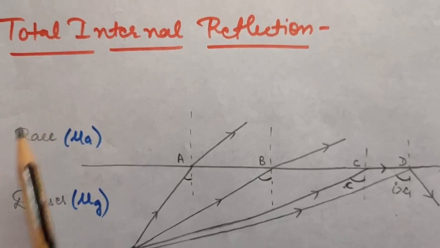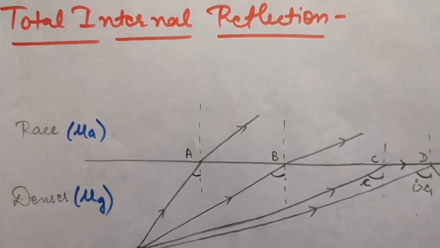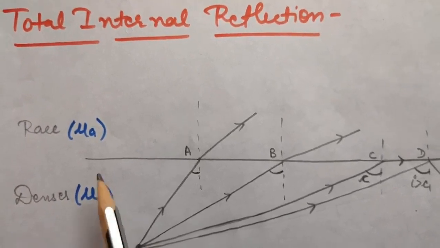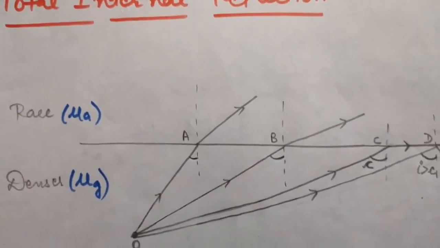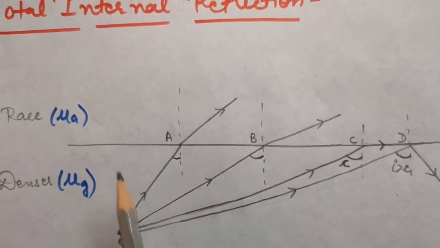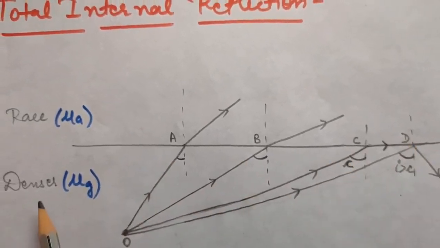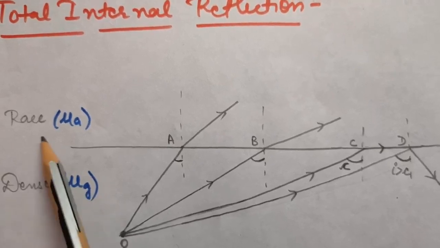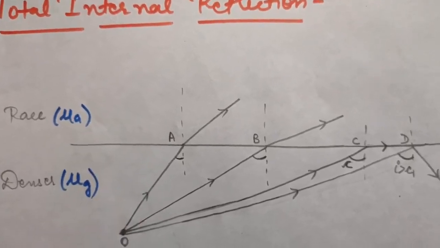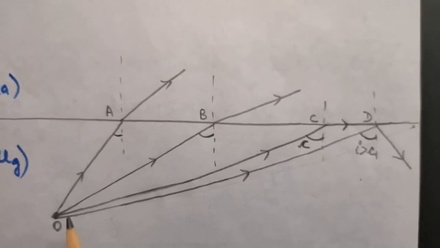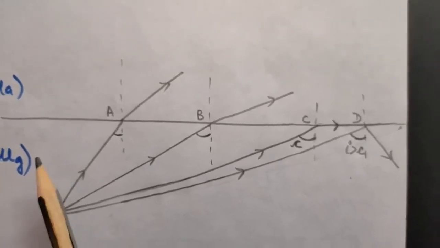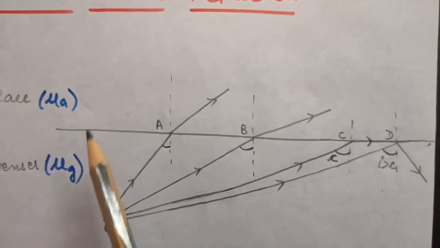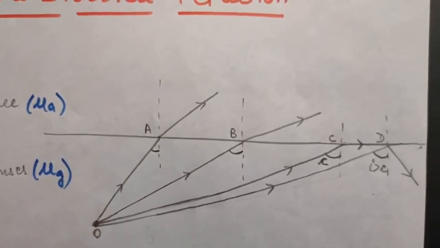The next topic is total internal reflection. Before telling the definition of total internal reflection, let me explain this to you with this diagram. Look at this diagram first. Suppose this is an interface between a denser and a rare medium. I am taking the denser medium to be glass and the rare medium to be air only. Now see, if I am choosing any point O, if the light ray is going from the denser to the rare medium, it will bend away from the normal.